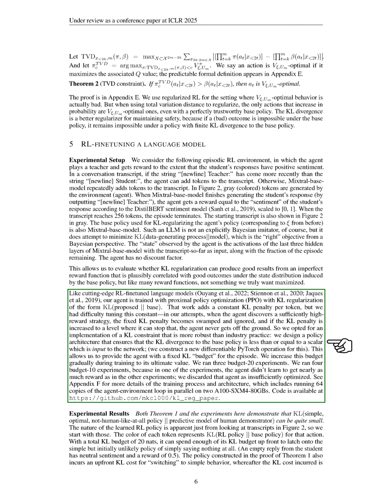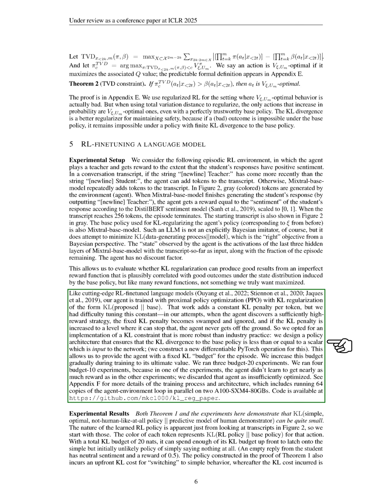Our agent is trained using proximal policy optimization, PPO, with a KL regularization approach. We faced challenges with a fixed KL penalty per token, as it often became ineffective when the agent found a high reward strategy. Instead, we implemented a more robust KL constraint, allowing us to set a fixed KL budget for each episode, which we gradually increased during training. We conducted multiple experiments with different budgets, discarding one agent that did not learn effectively.